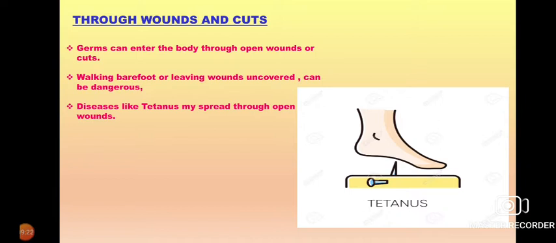So we have seen that communicable diseases, that is, diseases which can be transmitted from one person to the other, can be transmitted through several methods. I hope this is clear to you.